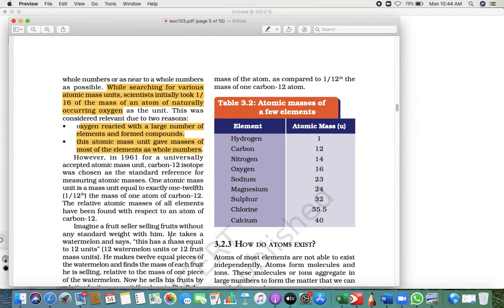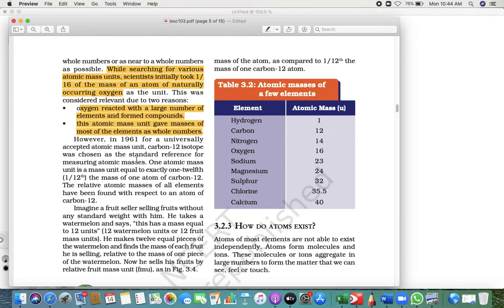Now next, have a look. However, in 1961 they universally accepted the carbon 12 isotope.